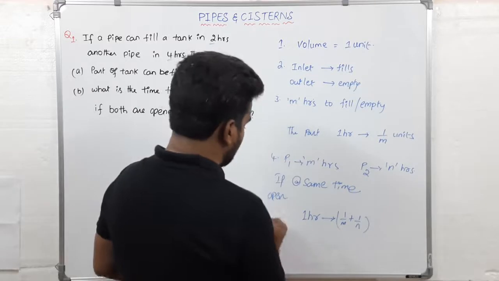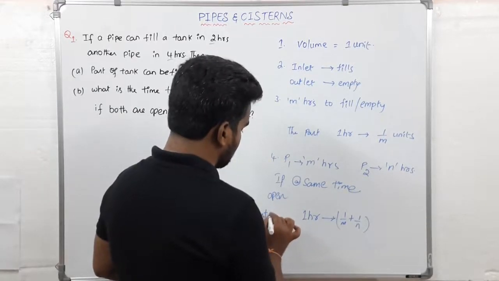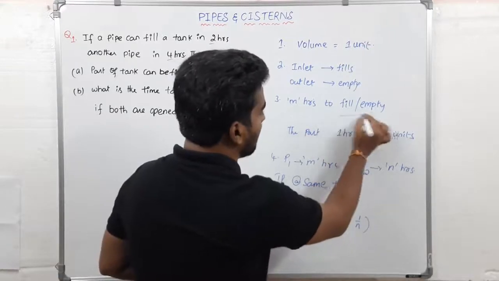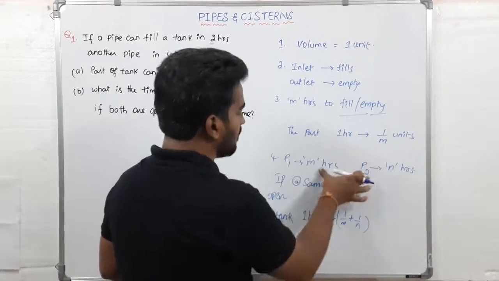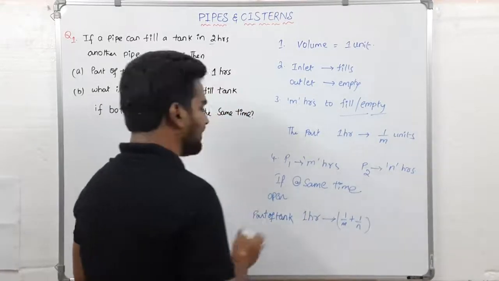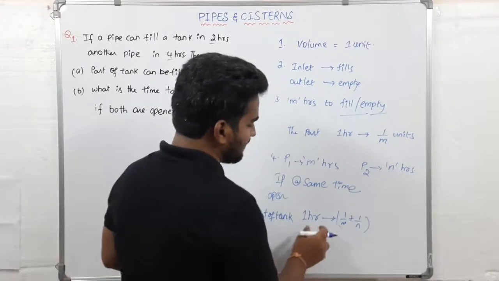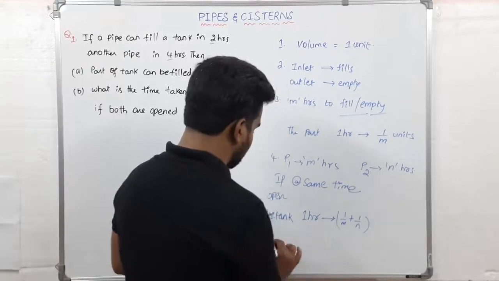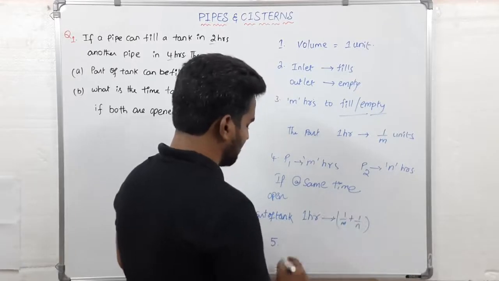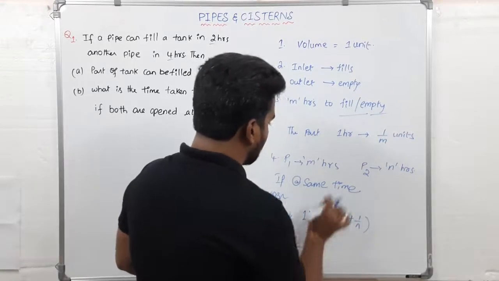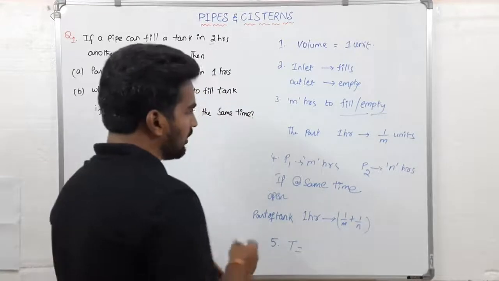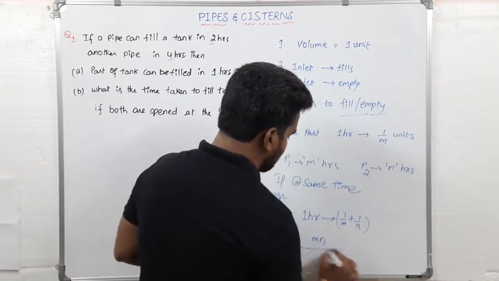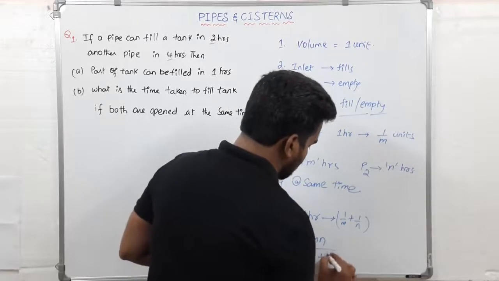Okay, the part of the tank that can be either filled or emptied by both the pipes when they are opened simultaneously is 1 by m plus 1 by n. And the final point is that the time taken by the pipes either to fill or empty the tank is mn by m plus n.